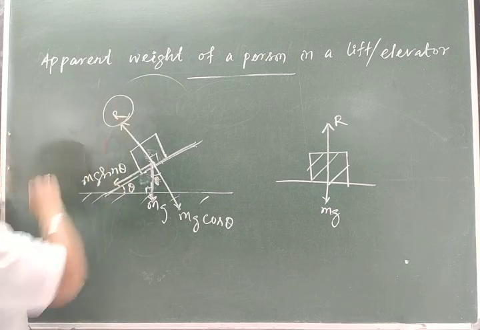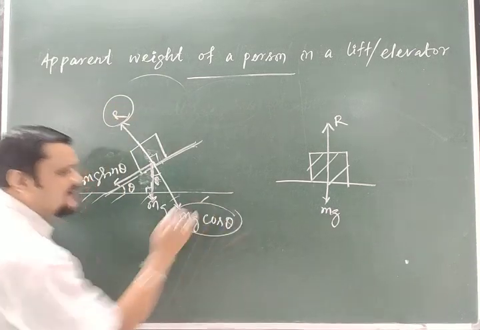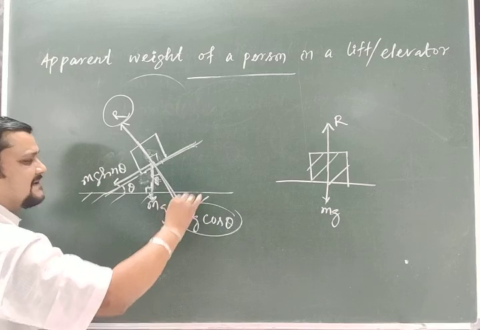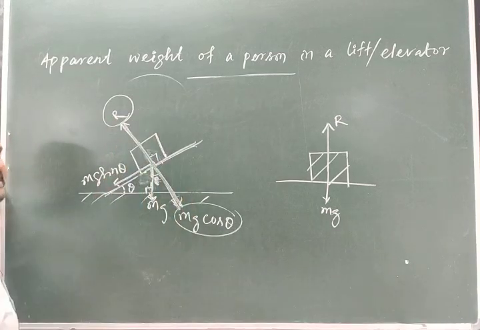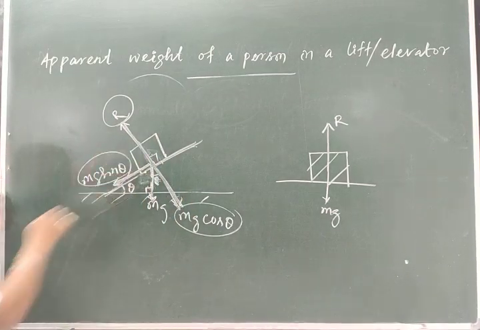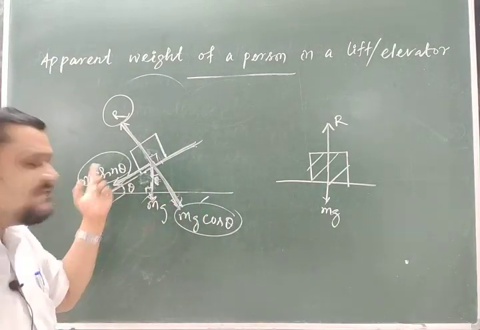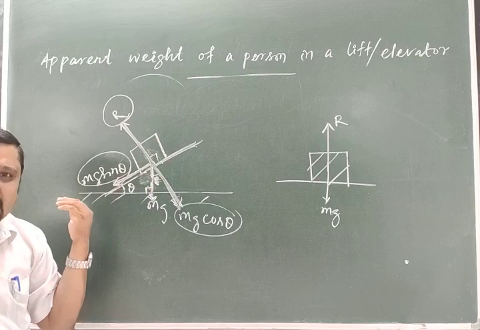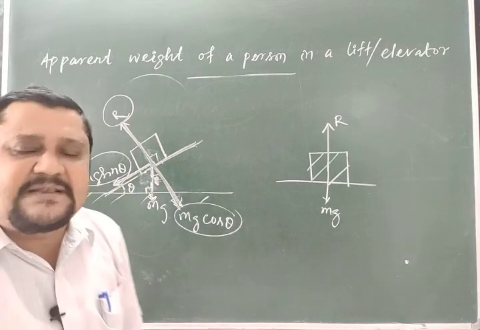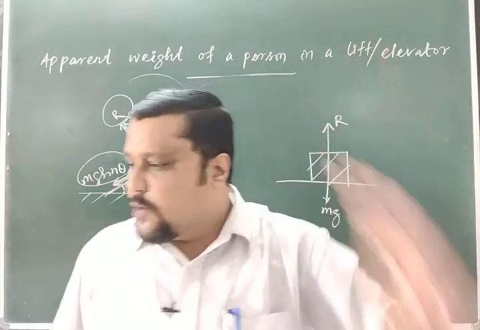So this normal reaction now balances this mg cos theta. They are equal and opposite. This mg sin theta is the resultant force that acts on the body. This is another force. Because of the weight, the body slides. I have not considered the friction. When you understand friction, then we will go for the friction.